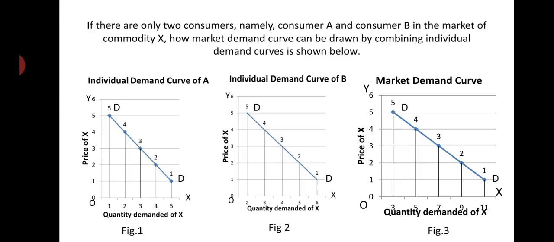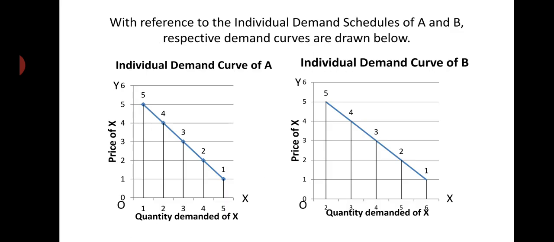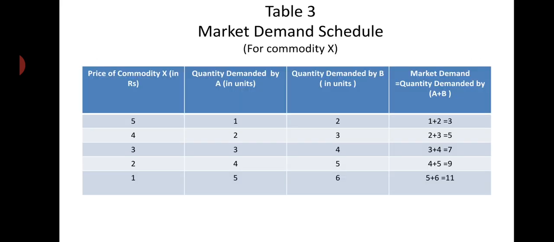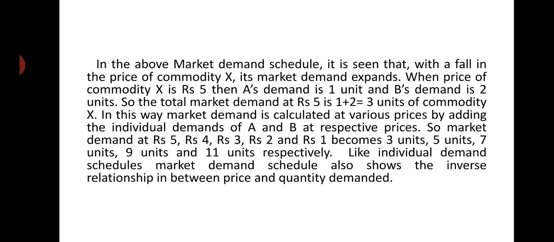You see, that is given, and on the basis of this table the market demand curve is drawn.